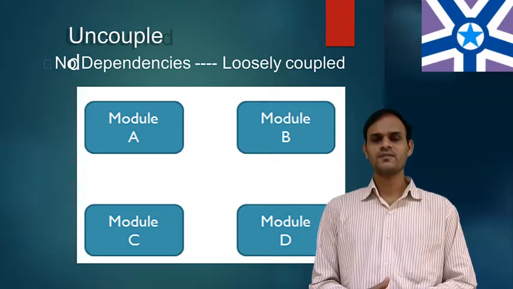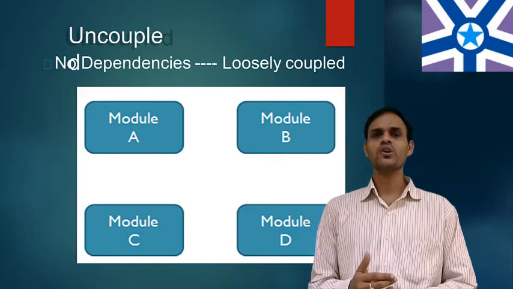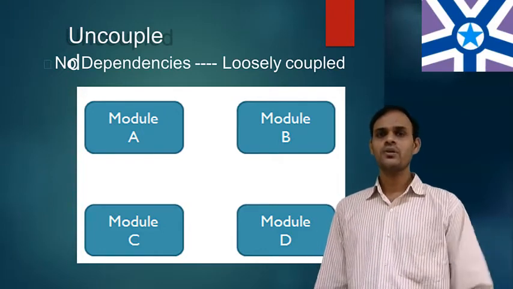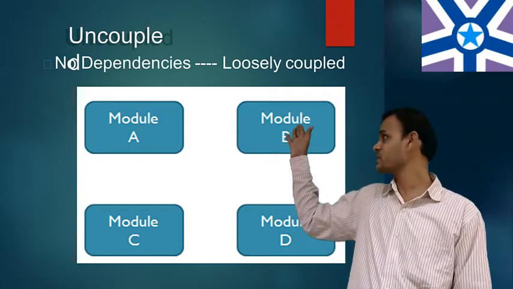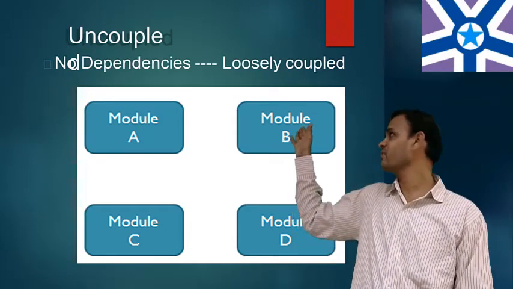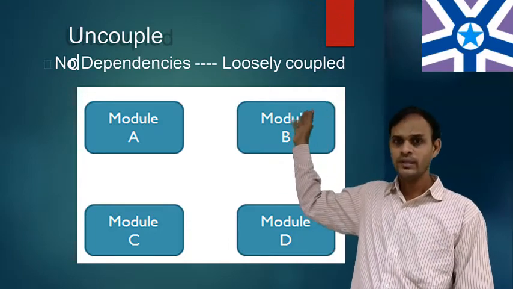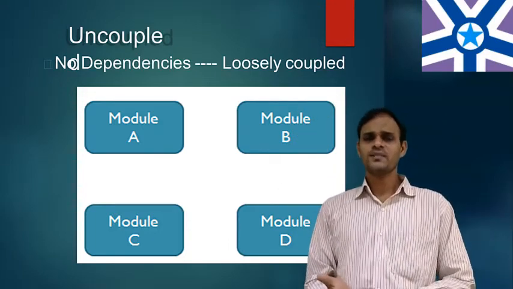No dependencies from one module to another module. There are no dependencies. This type of approach is called uncoupled. As an example of the diagrammatic representation: what is uncoupled? I can define four modules: module A, module B, module C, module D. There are no interconnections between the modules.